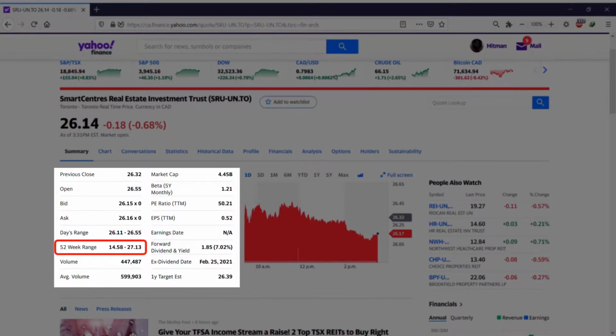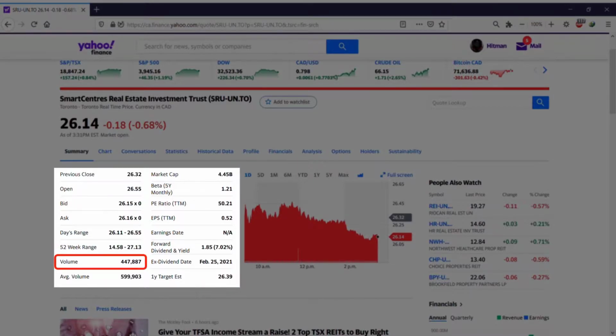52-week range shows the highest and the lowest price of the last 52 weeks. And by the way, again, I'm repeating, if you know, please let me know in the comments why they say 52 weeks. Why don't they say 1 year? It's really a question for me. Okay, because 52 weeks is a year.